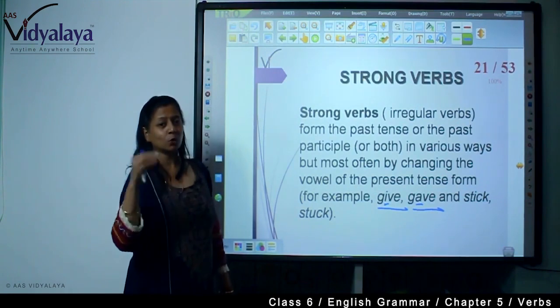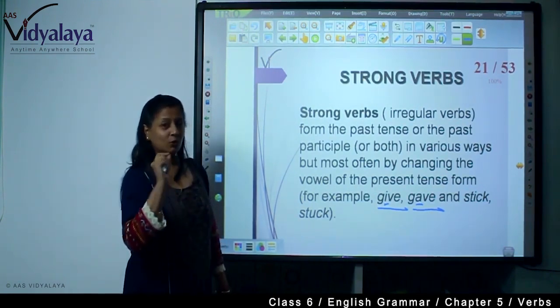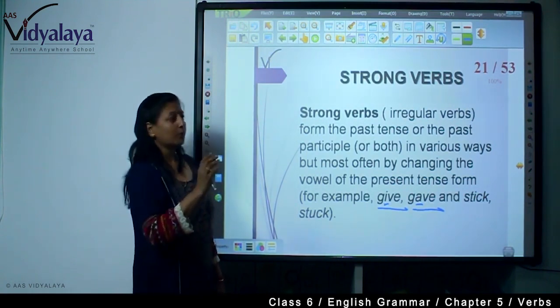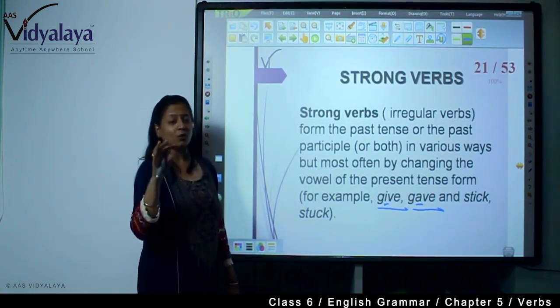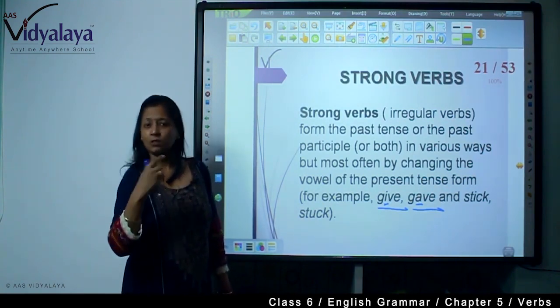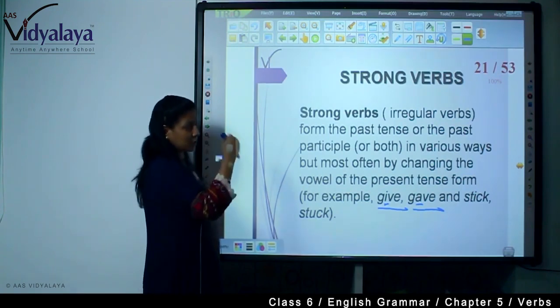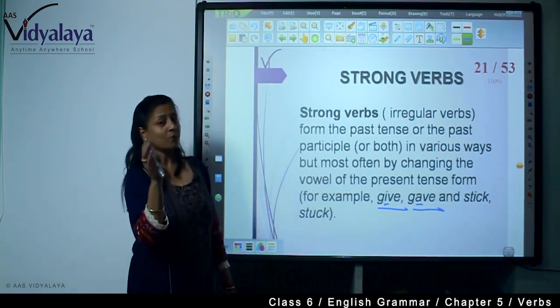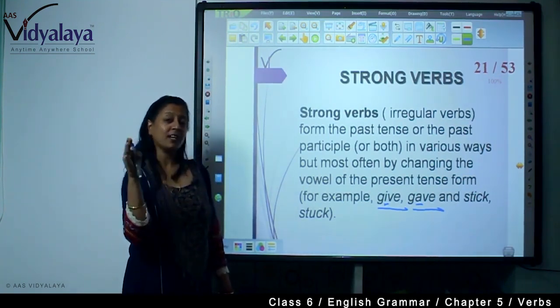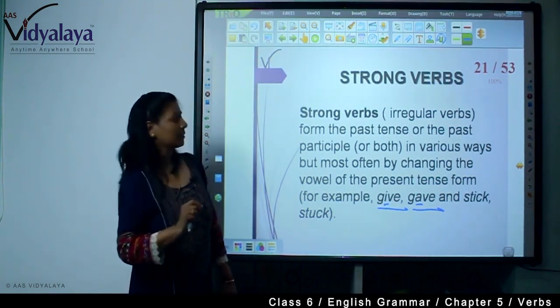You will have to go through this. You will have to learn the spellings. Everything, you will have to be very careful. But in the weak verbs, you can only write ed, d or t. The present form becomes the past form. But in strong verbs, you will have to understand there are different forms. That's why they are called irregular verbs.